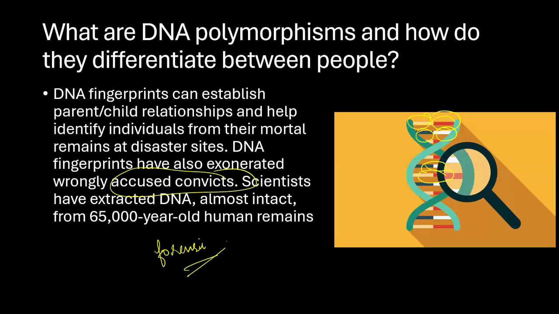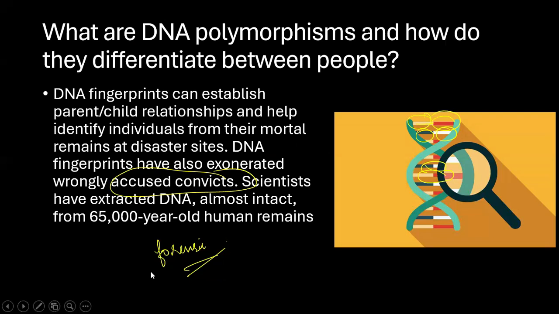So it is going to help us in paternity tests, ancestral tracing, disaster victim identification and crime scene analysis. Disaster victim identification: basically, if you've lost your parents or your kids in a disaster, anything can happen, and you may not be able to identify them. In that case also, it can help us identify whose parents are whom or whose children are whom. Such paternity tests can also be done with the help of DNA fingerprinting.